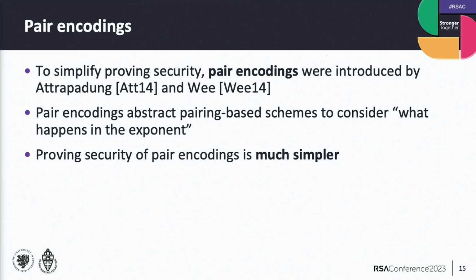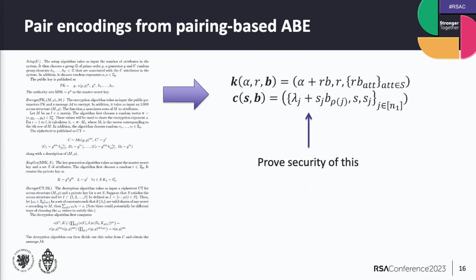So to give you a more concrete idea of what this looks like, if we have a scheme here on the left-hand side that is a specification with all kinds of parameter sets and so on, then you can make a much shorter notation for the same scheme. These are just polynomials over some variables. And then the idea would be to just prove security of that. Now you can ask, okay, if we prove security of that pairing coding, does that mean that the scheme on the left-hand side is secure?